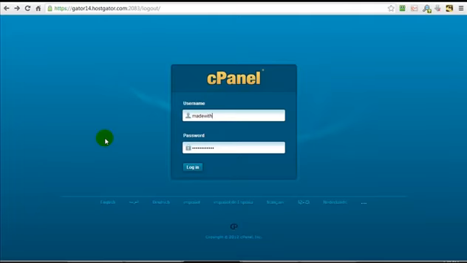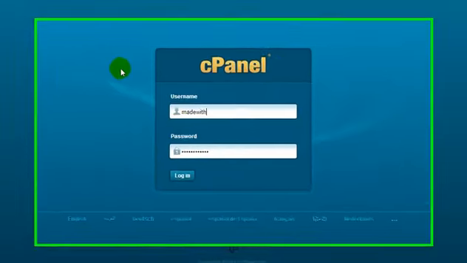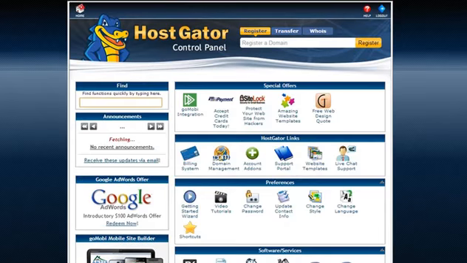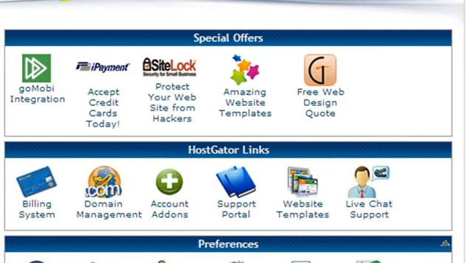So inside the email that you receive from HostGator, you will have your cPanel login URL, the username and the password. Click on the URL, enter your username and password, and then click login. After you've logged in, it's going to look very similar to this. Throughout this video, I may have to blur out some of my personal details just for security reasons. This is basically what we call a cPanel, or also a control panel.